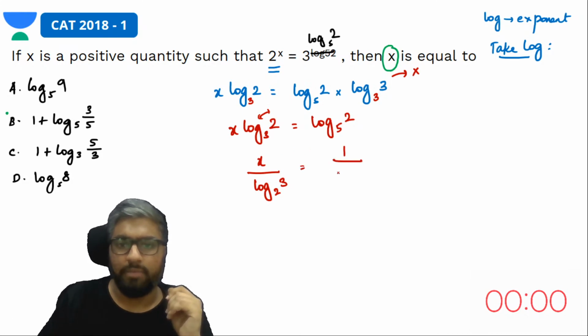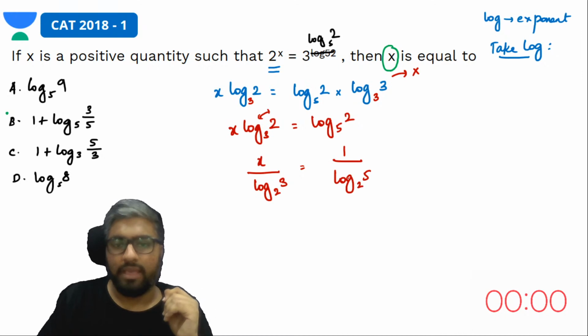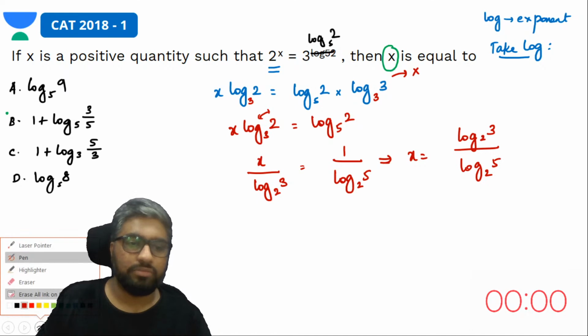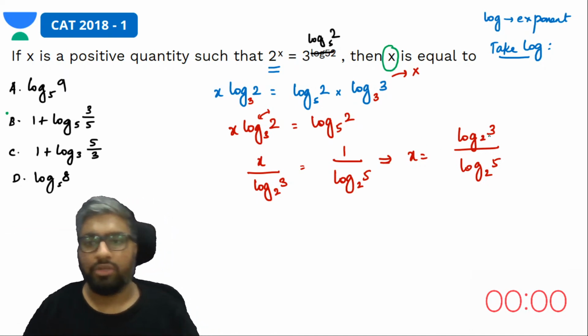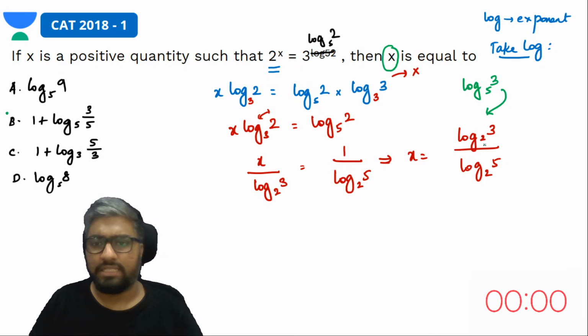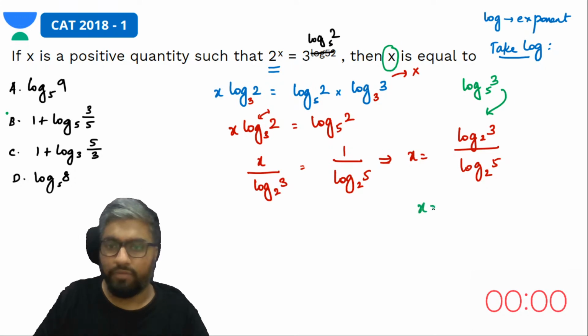This should be equal to what? 1 by, same thing, reciprocal. Yes, so now what do you get? X would be equal to log 3 to the base 2 by log 5 to the base 2. Now what you can do here, can I say this is the RHS of this, log 3 to the base 5? What is log 3 to the base 5 if I want to change the base to 2? So our value of x is log 3 to the base 5.